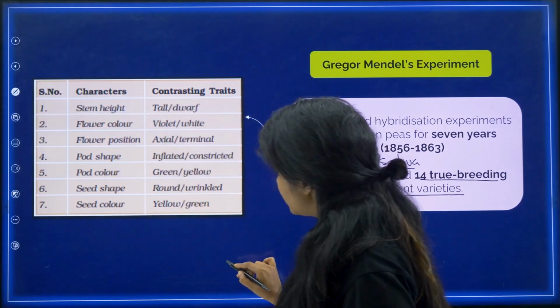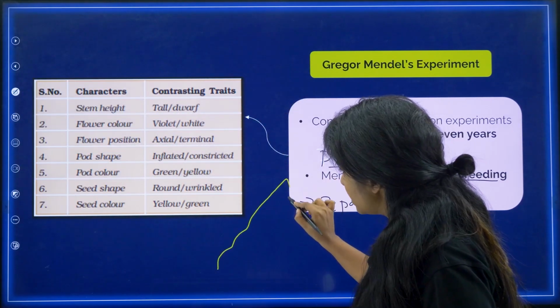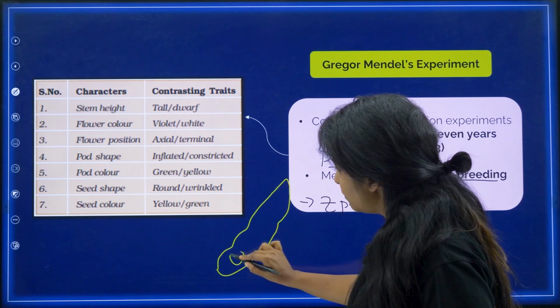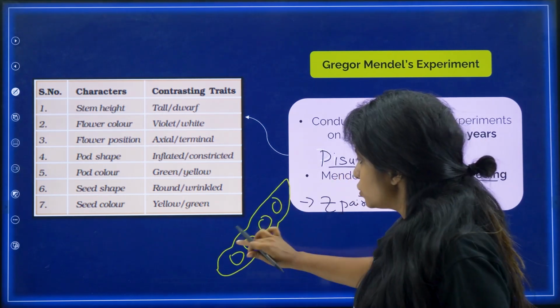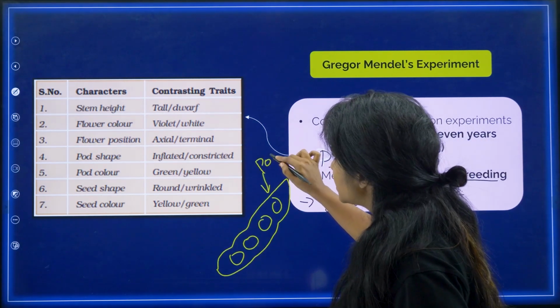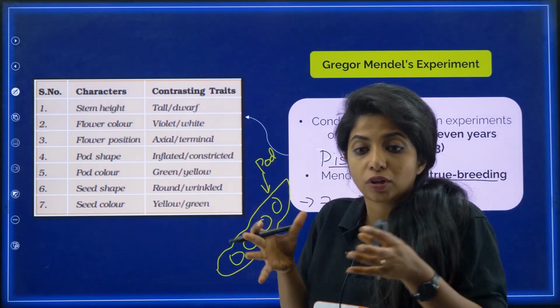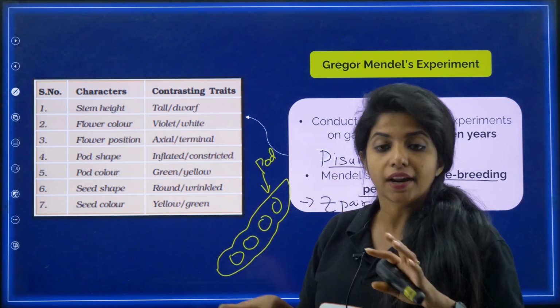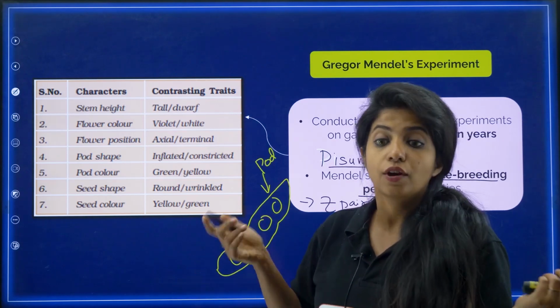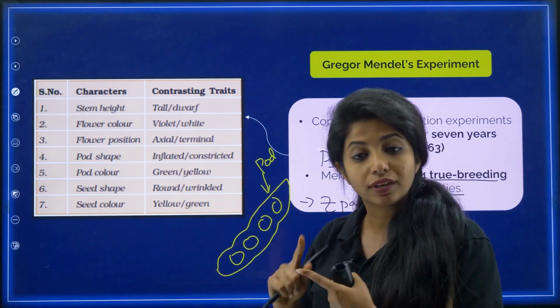So over here you might have seen pea. Pea, how does it look? So it has a covering like this, inside which you have the pea, right? So this thing that you see over here, this is known as the pod. So depending whether the pod is inflated as in it is full, or it is constricted as in it is dry, or things like that, on the basis of this also we have 2 contrasting traits for each character.